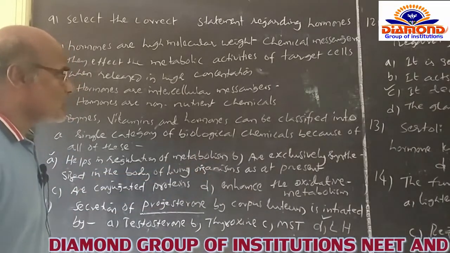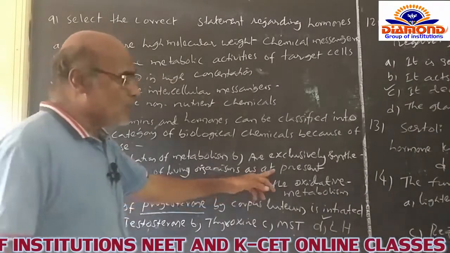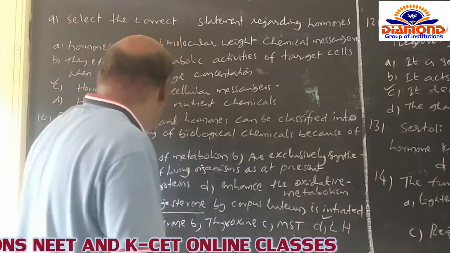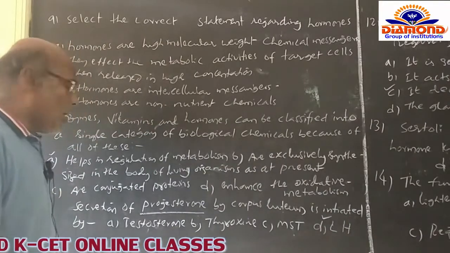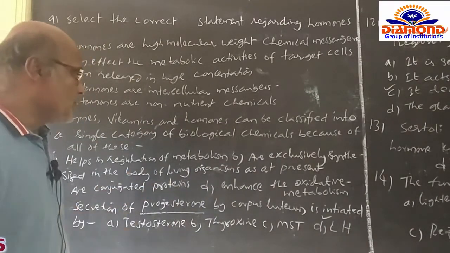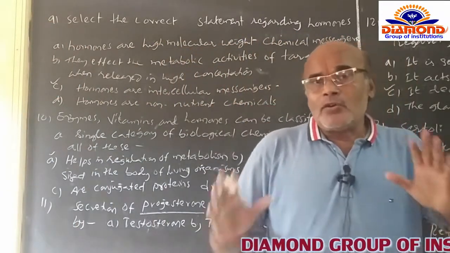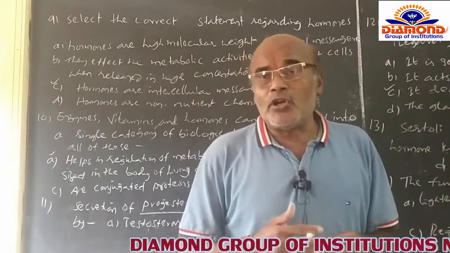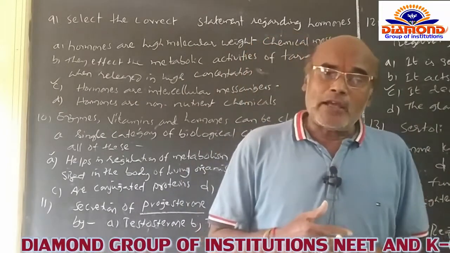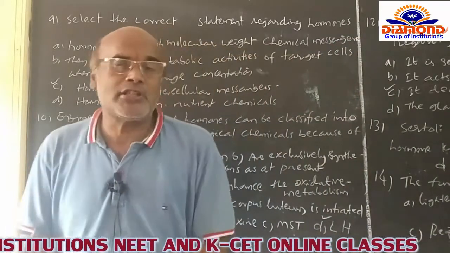And B, they are exclusively synthesized in the body of the living organism. It is also not related. And option C, they are conjugated proteins. No, they are not conjugated proteins. And D, they enhance the oxidative metabolism. They are not helpful in enhancing or decreasing the rate of oxidation or any kind of chemical reactions which take place in the body.